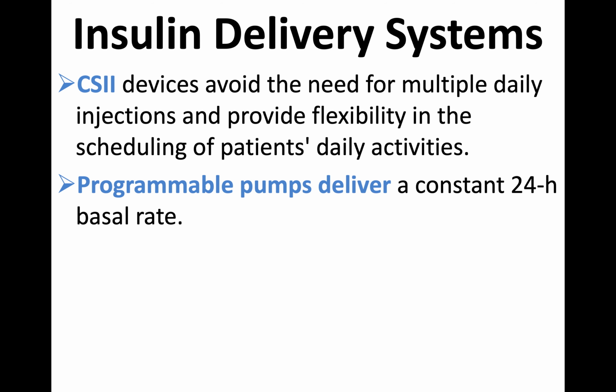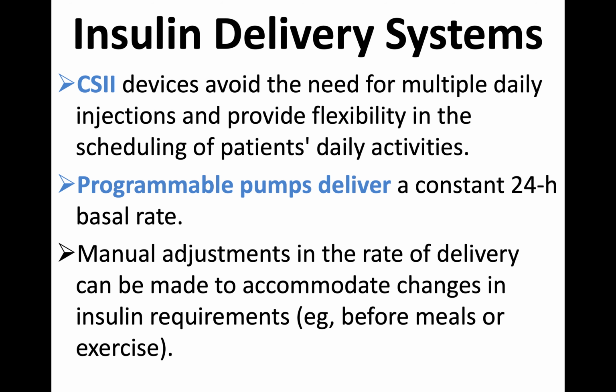Then others, like programmable pumps, deliver a constant 24-hour basal rate that can be maintained by the programming. All these are sophisticated devices, gadget types. Manual adjustments in the rate of delivery can be made to accommodate changes in insulin requirements before meals or exercise. See, accordingly, if you need more units, you can adjust, and you may need to reduce after exercise. The patient may fall into hypoglycemia, so accordingly you can adjust. And we have a separate section, in fact, on the insulin delivery system. So we will discuss all these, and it's for your information.